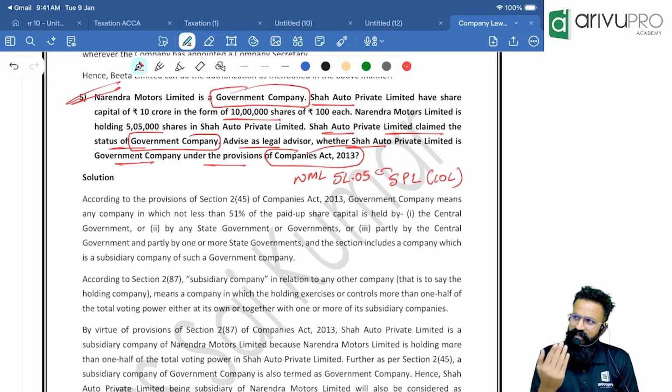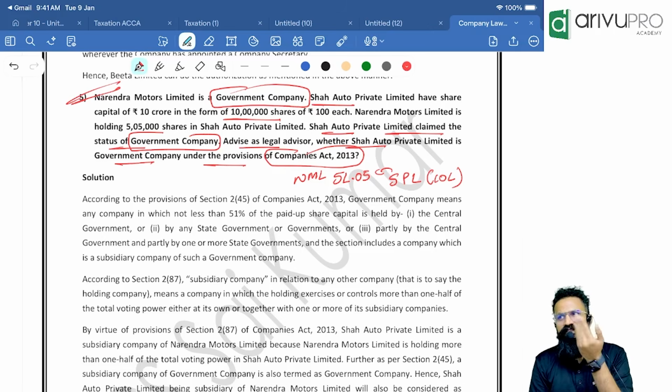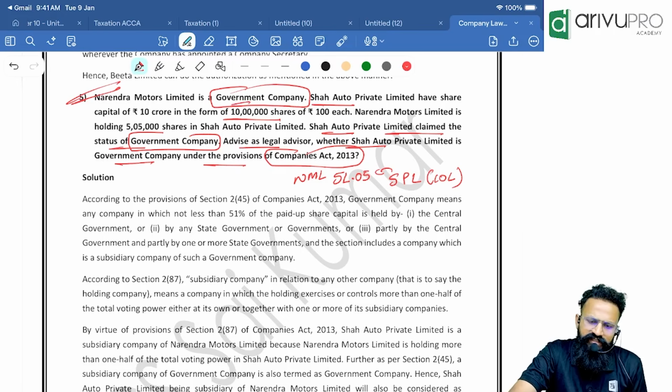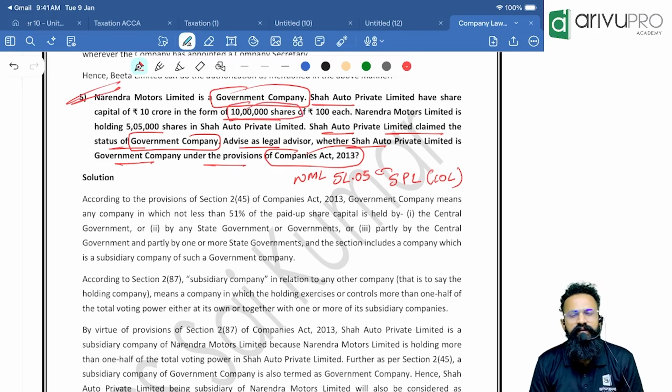Why? First thing, you need to know whether the Shah Auto Private Limited conforms to be the subsidiary company of Narendra Motors Limited. See, I am holding 10 lakh shares. When will I be called the subsidiary company? When I hold more than 1/2 of the total voting power. How much is 1/2? It is 5 lakh. What do you mean by more than one half? 5 lakh 1000. How much am I holding? 5 lakh 5000.